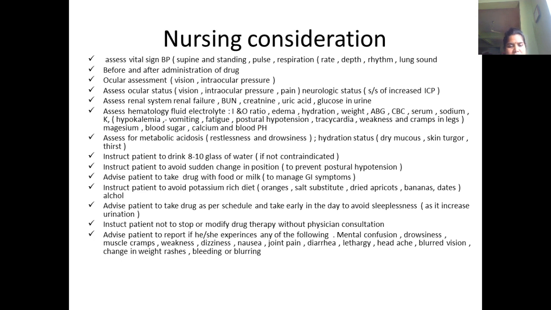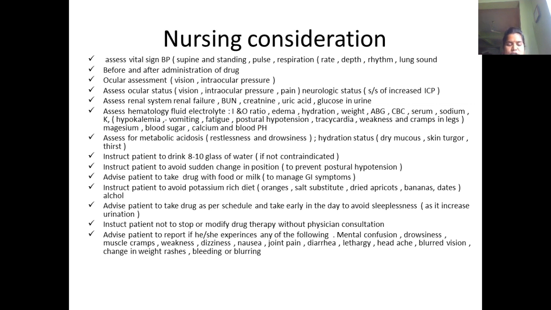And advise that it should be taken with food or milk to suppress the GI symptoms. And instruct the patient to avoid a potassium rich diet. So what is a potassium rich diet? Oranges, salt substitutes, dried apricots, bananas and dates. Alcohol: definitely we ask the patient to avoid alcohol and caffeine. And then one more thing is smoking.